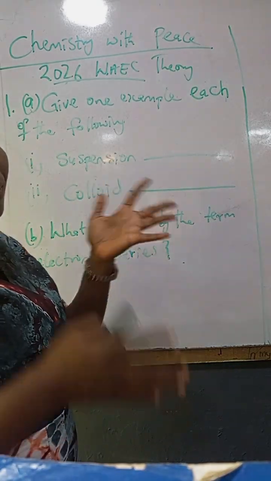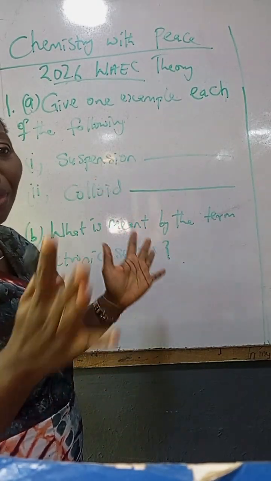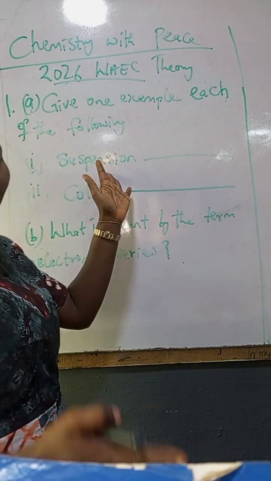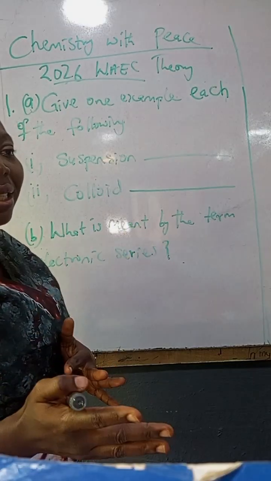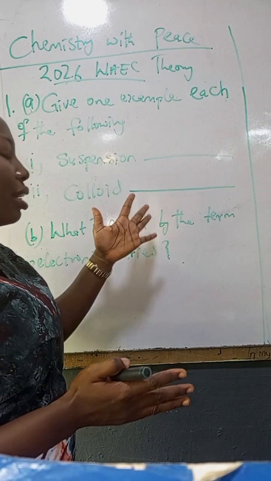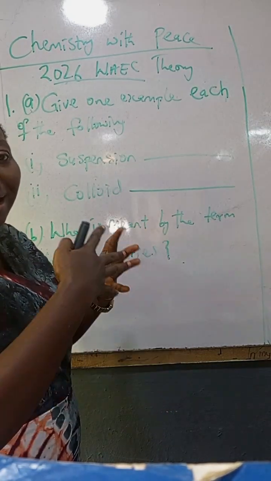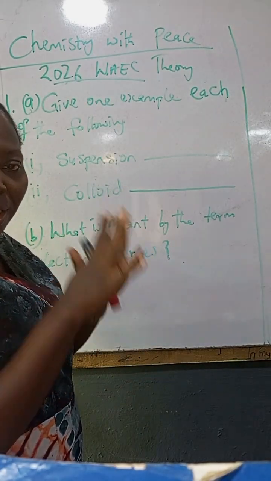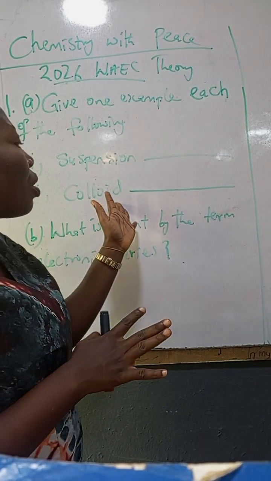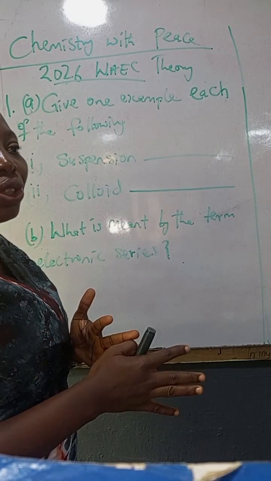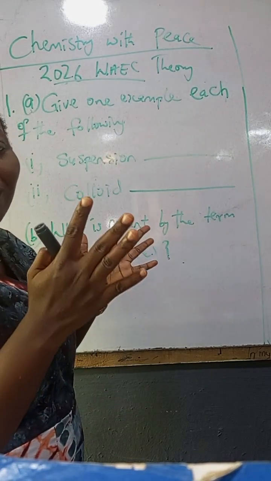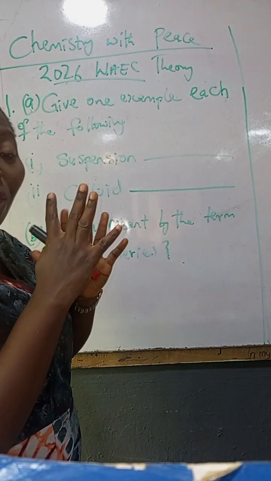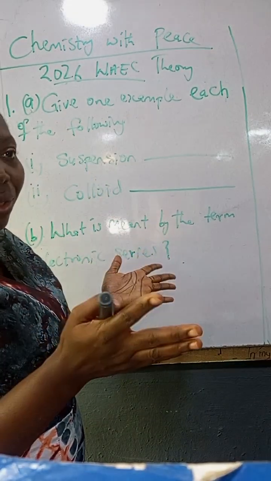What is a suspension? It's a mixture. Suspension is a mixture. Colloid is also a mixture. Suspension is a heterogeneous mixture whereby the particles that dissolve in a solvent are large and can settle after dissolving. While the colloid is also a heterogeneous mixture whereby the particles that dissolve in a solvent are large but not large enough to settle.